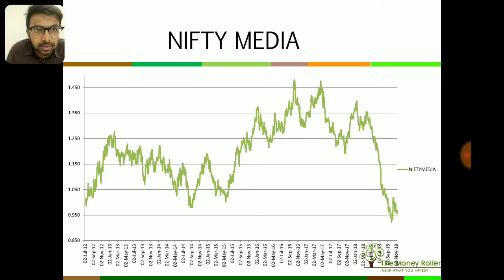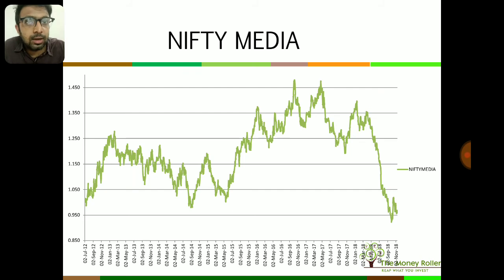This is the media sector. Clear-cut case of an inverted cycle. Look at this sector. This cycle has inverted. It is now at the bottom. It will probably form a trough and then it will start moving up. We have to wait and watch, but there might be some bottom fishing opportunities out here. If you find some stocks which are available at a good bargain in this sector, please go ahead and buy into this sector.